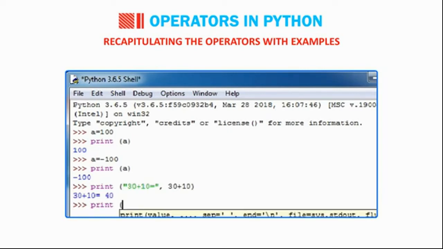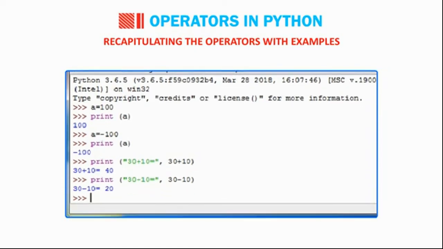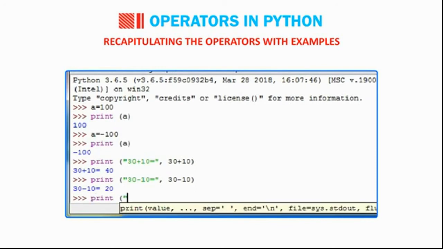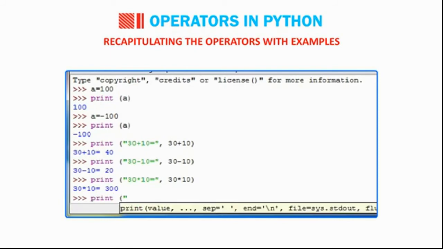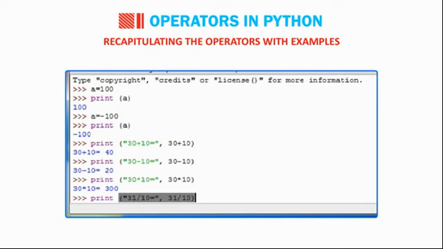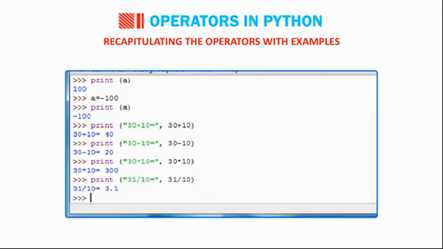print("30 - 10 =", 30 - 10). 30 - 10 = 20. print("30 * 10 =", 30 * 10). 30 * 10 = 300. print("31 / 10 =", 31 / 10). 31 divided by 10 is equal to 3.1.